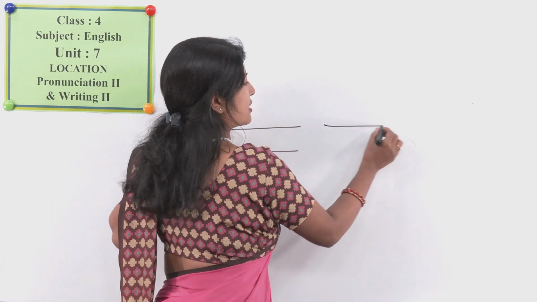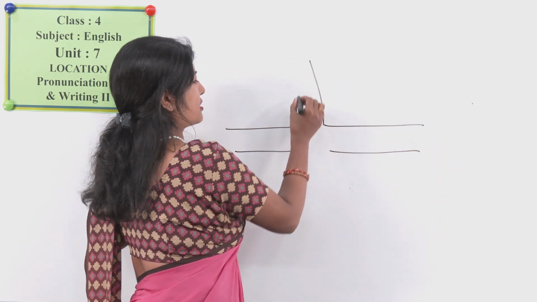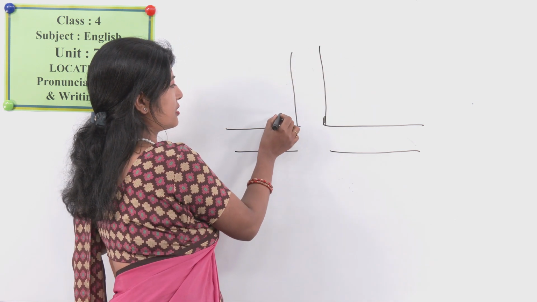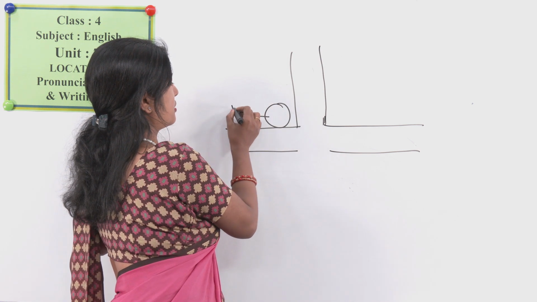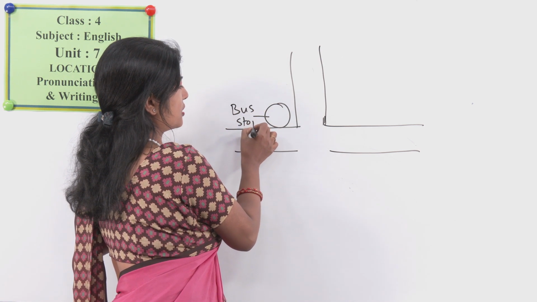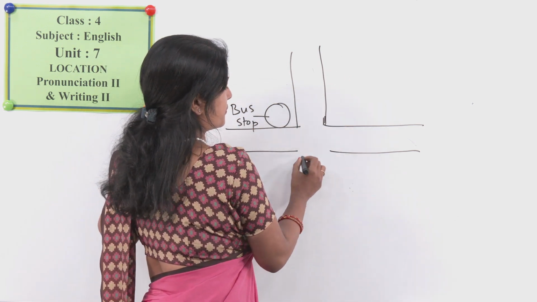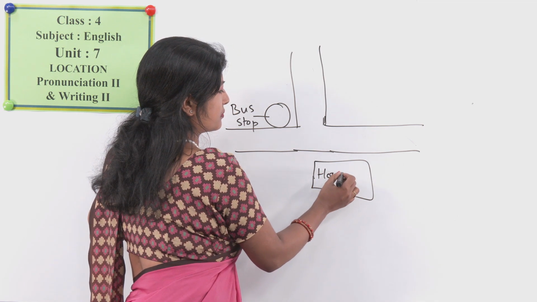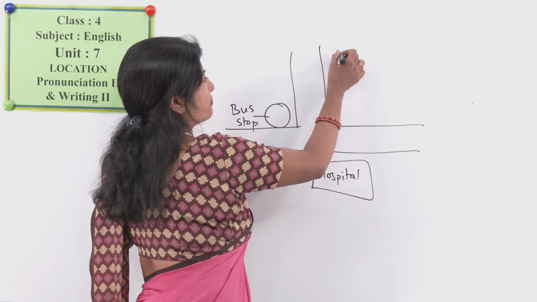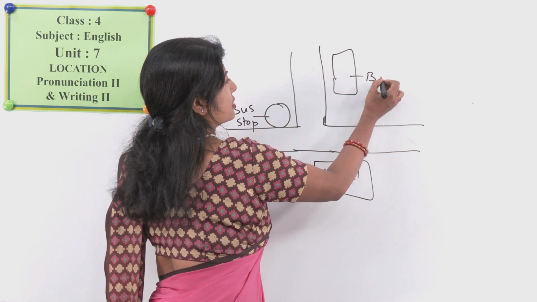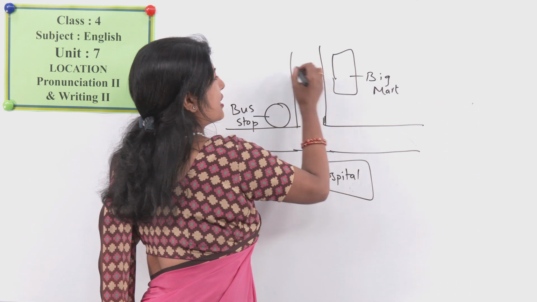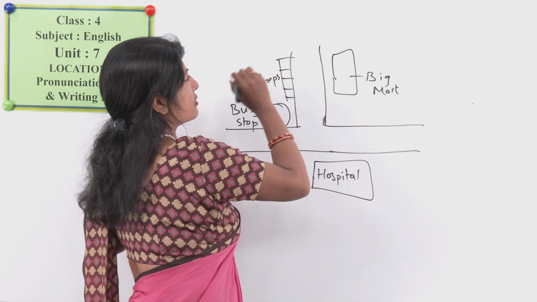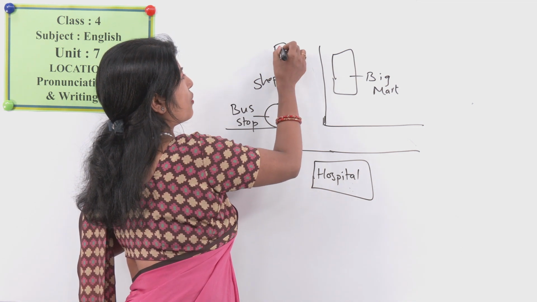There's a road, this shape road, and there's a bus stop, and then here a hospital, and a big mart, and some shops over here, and then my home.